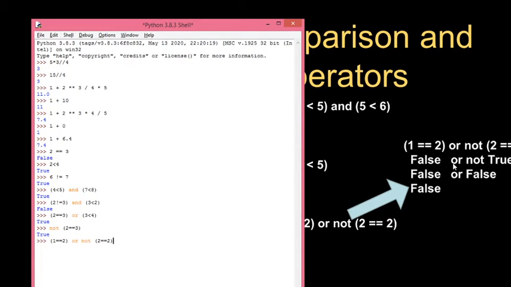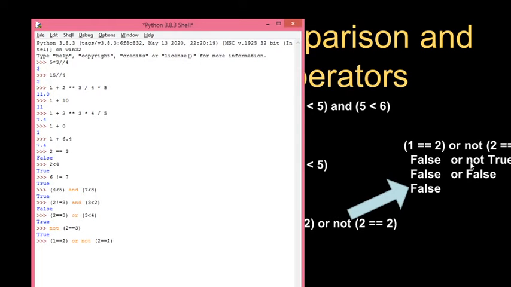Now among or and not, there are only two operators here. Those are Boolean operators. One is or, another one is not. Among these two operators, which one has the highest precedence? Not. Listen here.